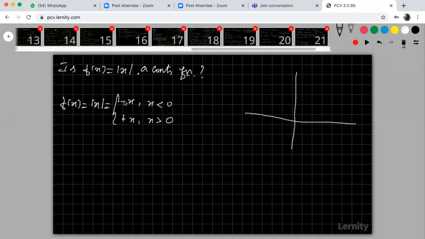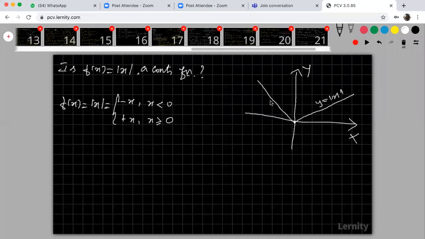Look at this graph of the function y equal to modulus x, or f of x equal to modulus x. This is y, this is x. Now, based on the graph, you please conclude whether the function is continuous or not. See the graph, there is no break. The function is clearly continuous.